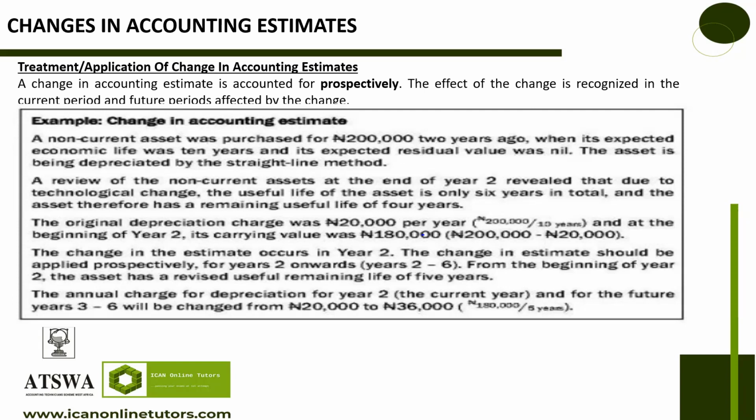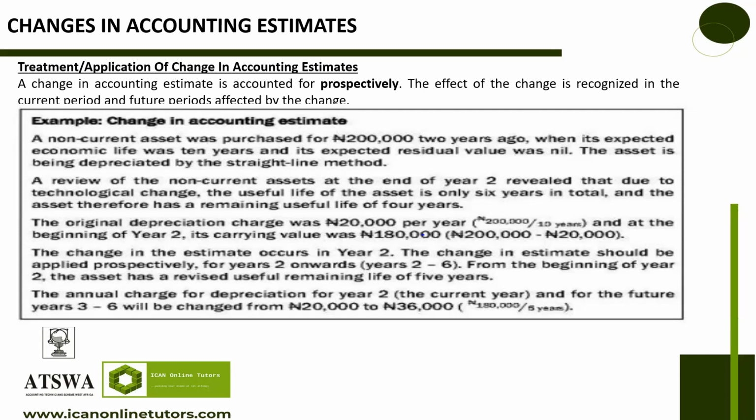So that means from year 2 to year 6, we have not changed that we are doing the straight line method. But because we have reduced the number of years from 10 to 6, this is what we call changes in accounting estimate.